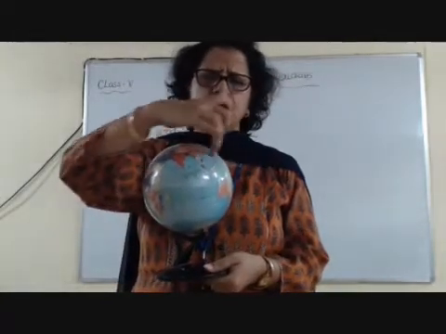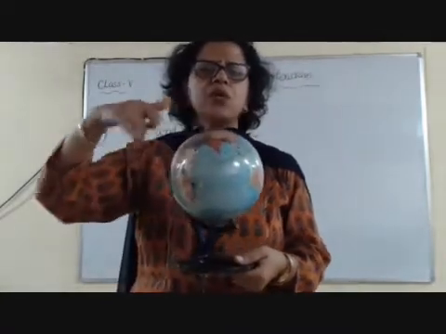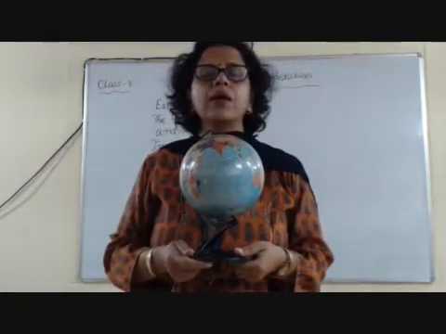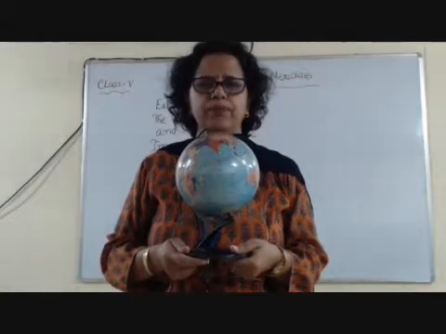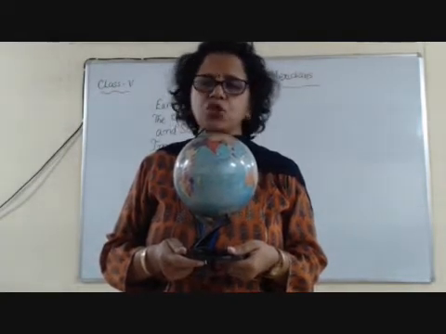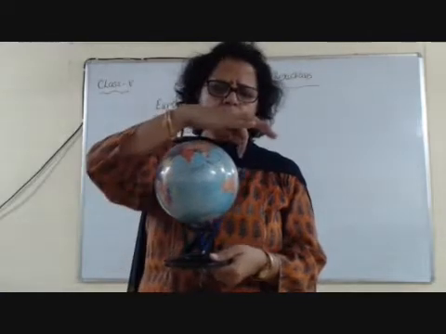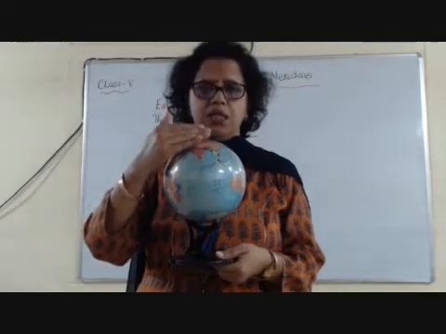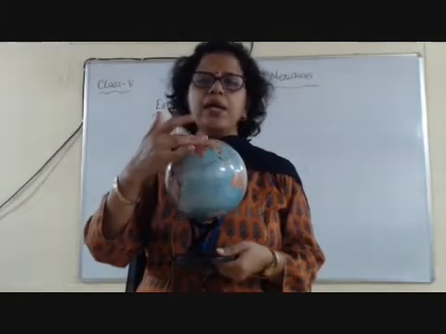As you can see, there are a number of circular lines. They are all called parallels of latitude. What are they called? Parallels of latitude. These circular lines are drawn at an equal distance of 1 degree each.